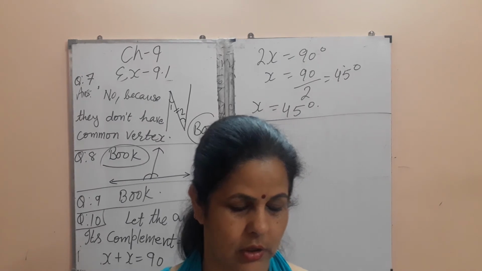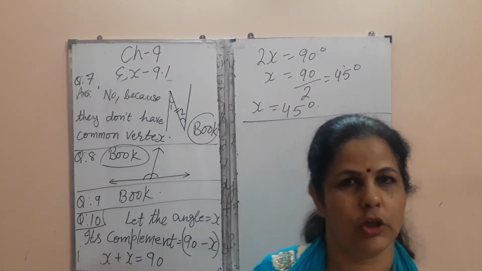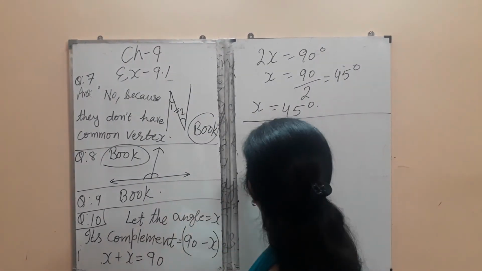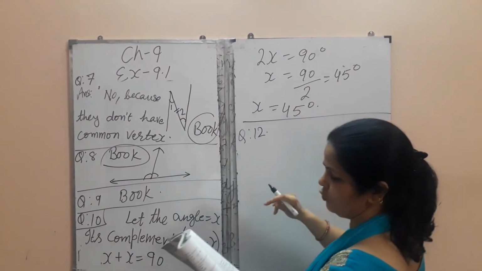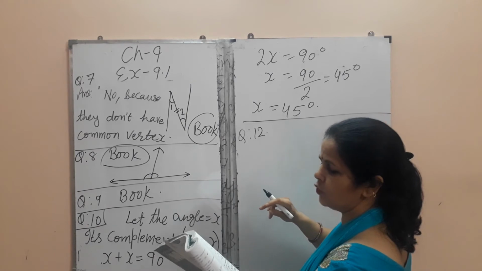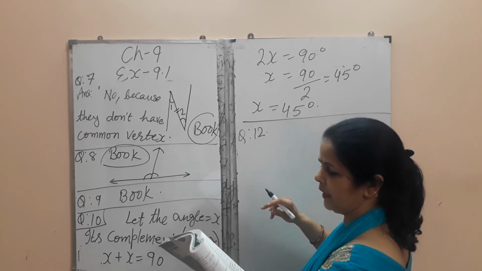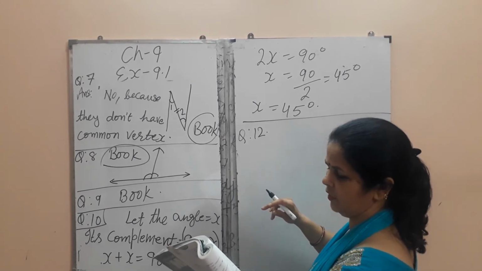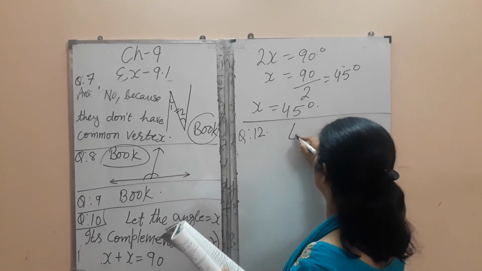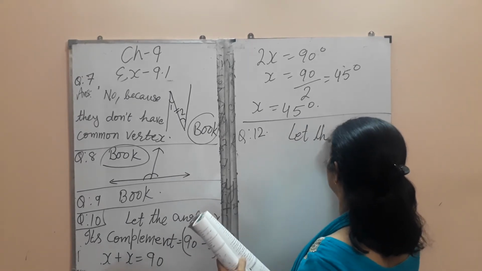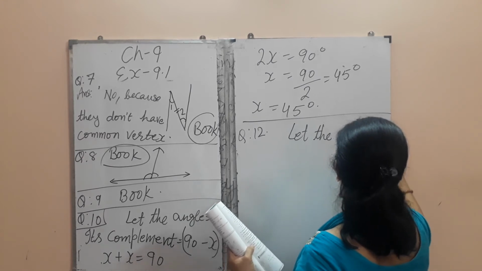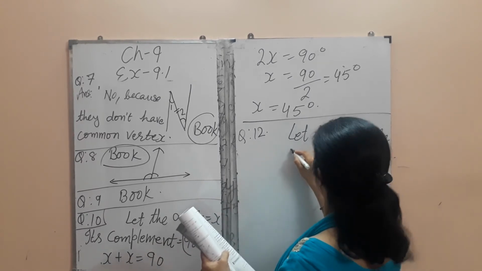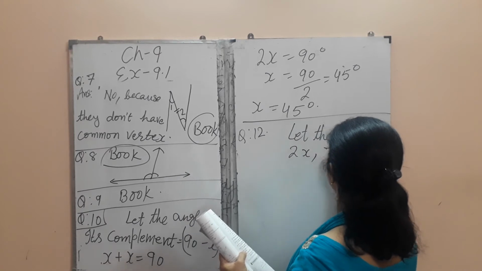So in this I am doing 12 and 13. 14 you will do yourself. So question number 12. If two angles forming a linear pair are in the ratio of 2:7, find the angles. So let the angles be 2x and 7x.